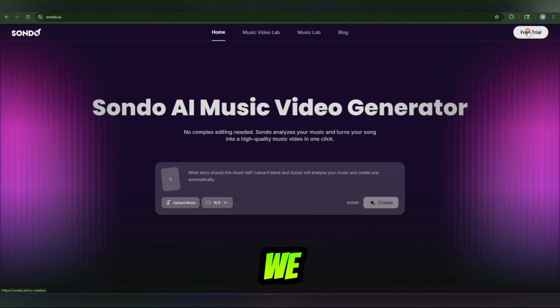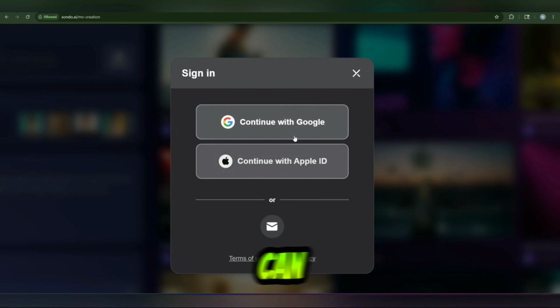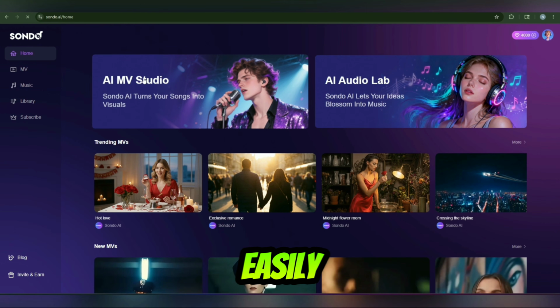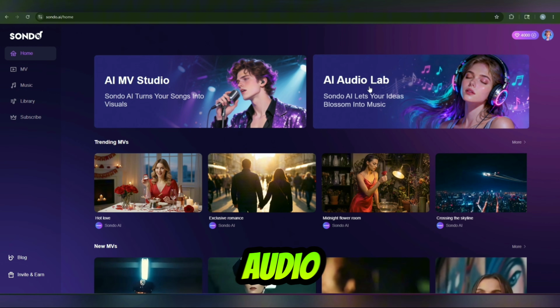So now first we have to create the account using the free trial here. Using Google or Apple ID, you can easily continue. After logging in to this dashboard, you can easily check here is AI MV Studio and AI Audio Lab, where you can easily give an idea and your blossom idea into music will be generated.